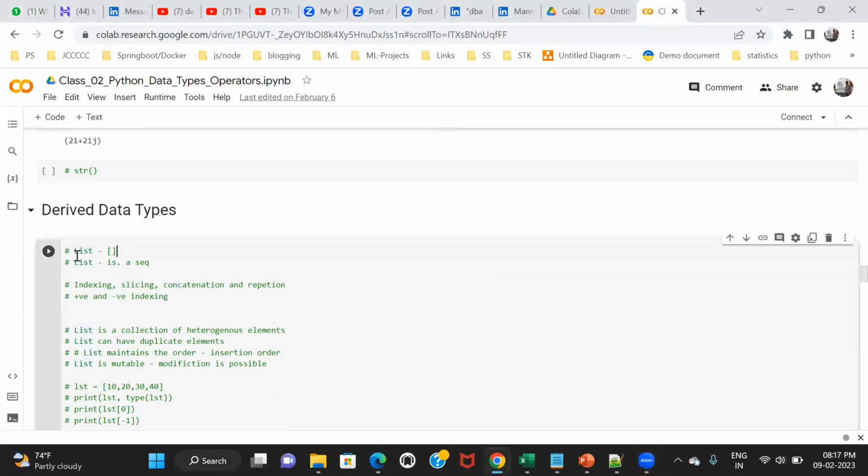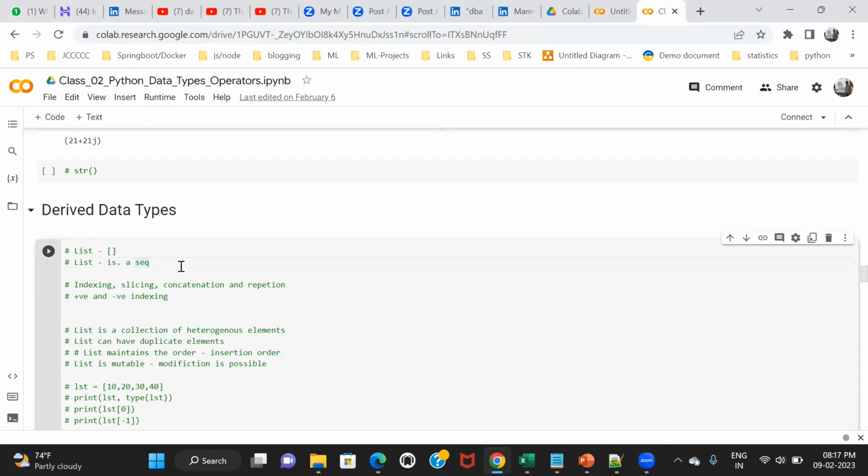Okay, so list is a sequence. You know what is a sequence? Sequence is like ordinal numbers. This is my first number. For example, let's assume a lot of people are standing in a queue. In the market there's a long queue, and the beauty of a queue is what? It maintains the order.